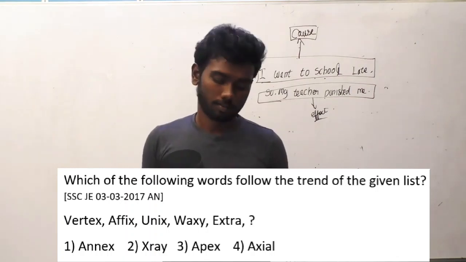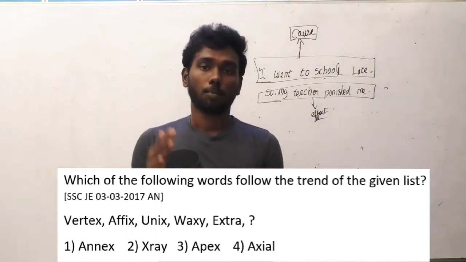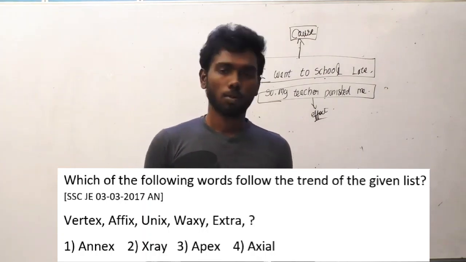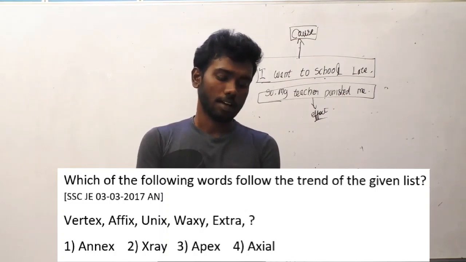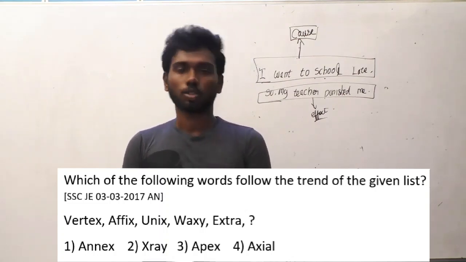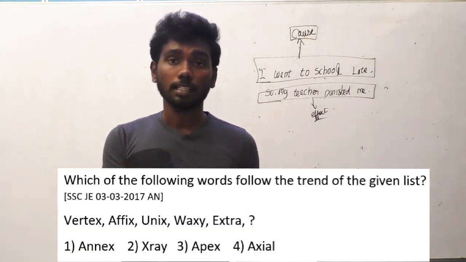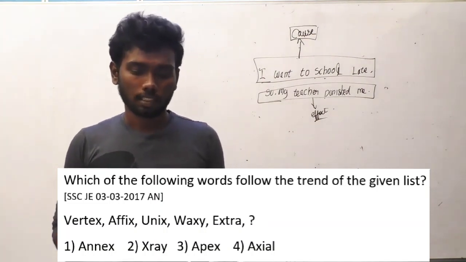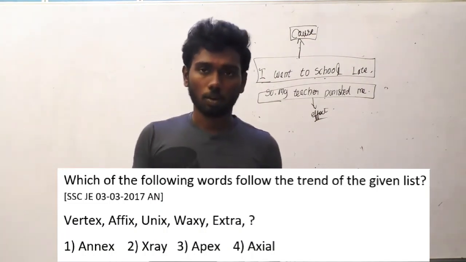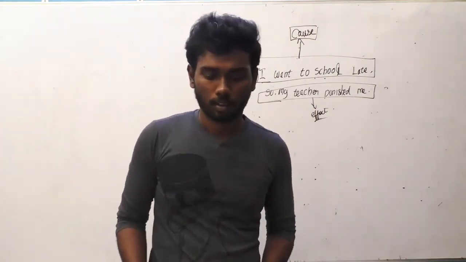The logic behind this one is the position of X moves one position to the left side. In vertex it is in 6th, in affix 5th, in unix 4th, waxy 3rd, extra 2nd. So you have to select the option in such a way that the X comes first. In the given options below, for X-ray alone, the X comes first. So obviously it must be the correct answer.